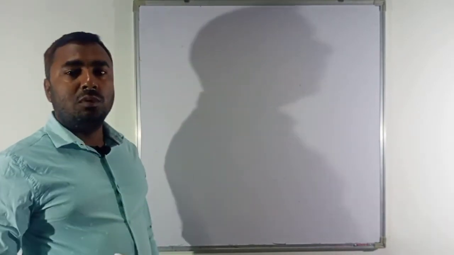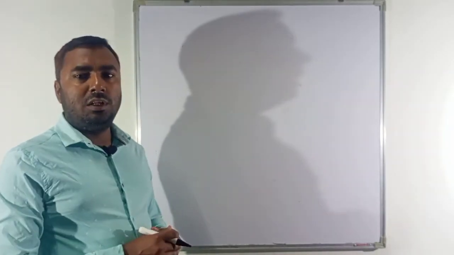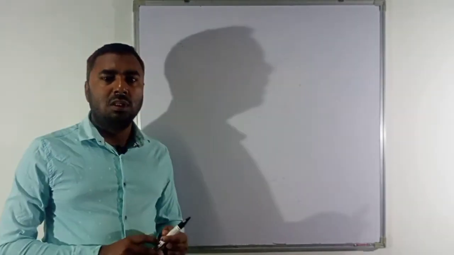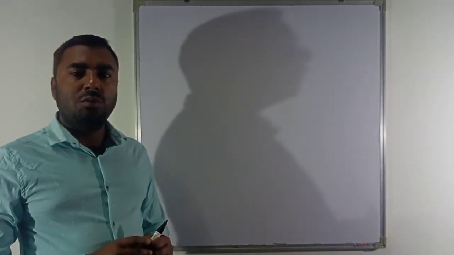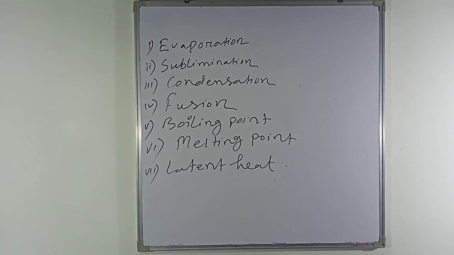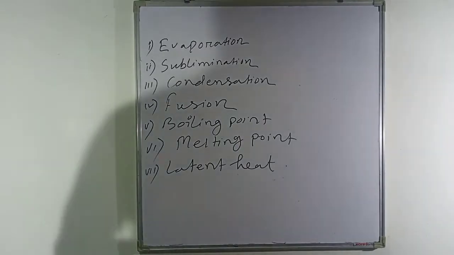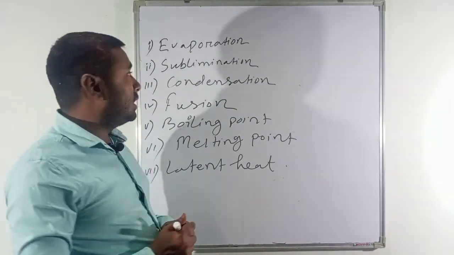Sometimes in the exam a question comes to write down the definition. Now let's see what are the different important definitions from this lesson that you need to go through. As I told you, it's very important to see some of the definitions.